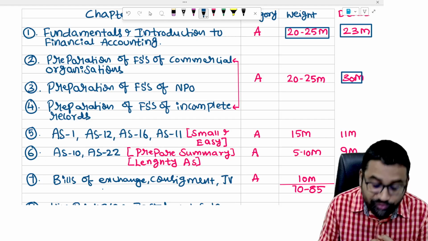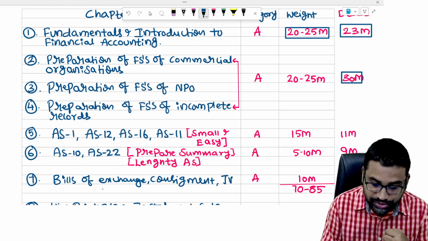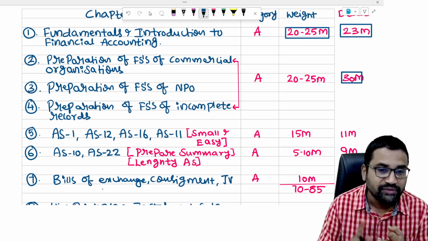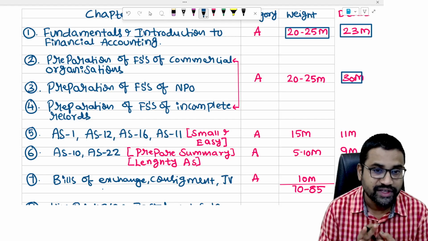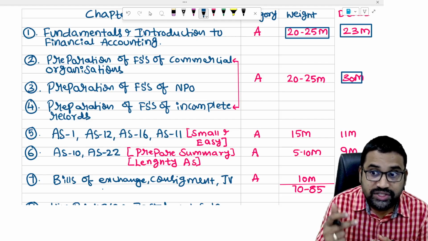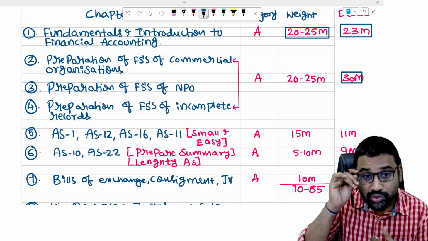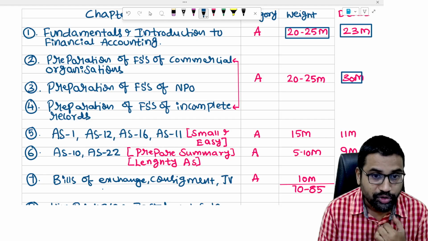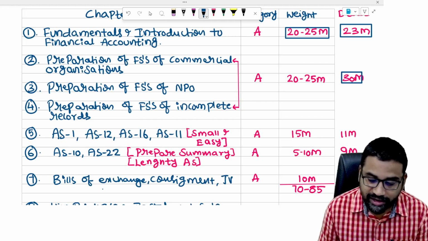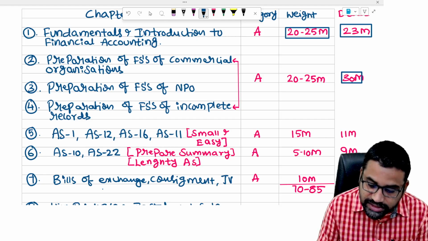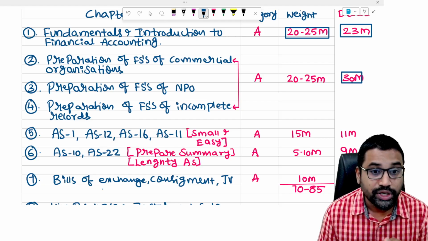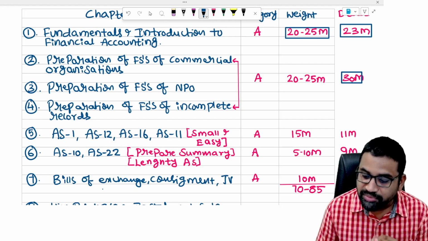In preparation of financial statements of commercial organizations and non-profit organizations, one big question will definitely come. Last time it was a 14 marks question, or they can ask a 7 marks question also. Then preparation of financial statements of non-profit organizations and incomplete records. These 3 chapters together, minimum 25 marks will come, 20 to 25. Last time they asked 30 marks.